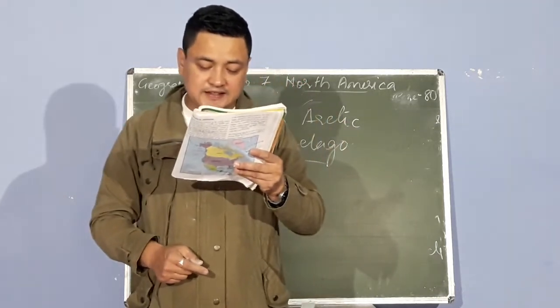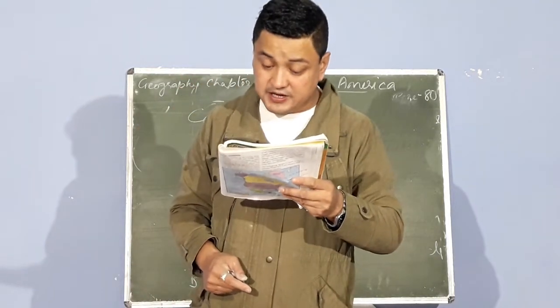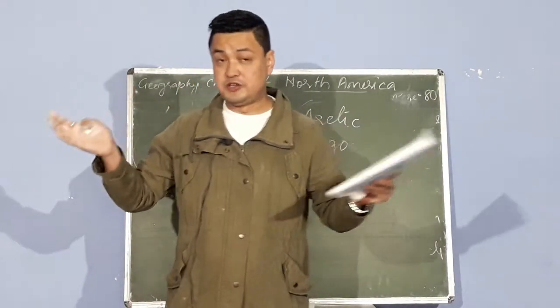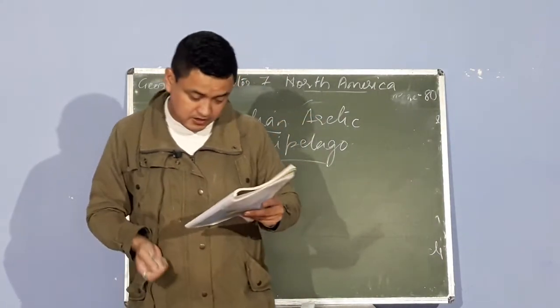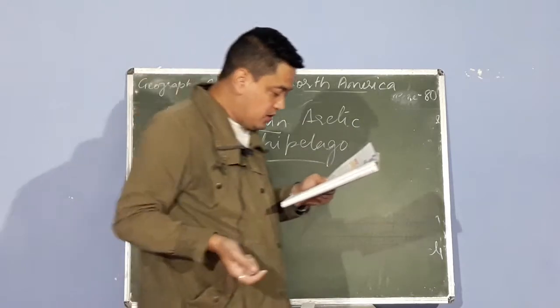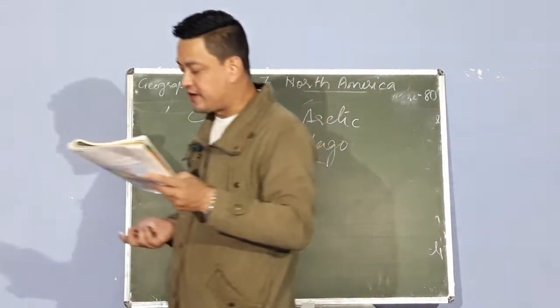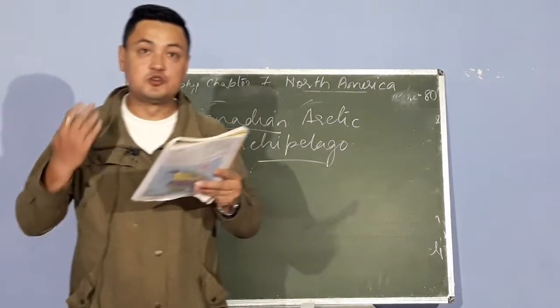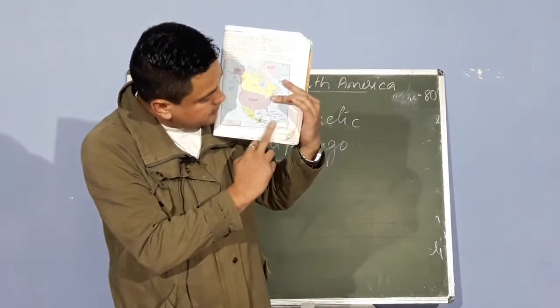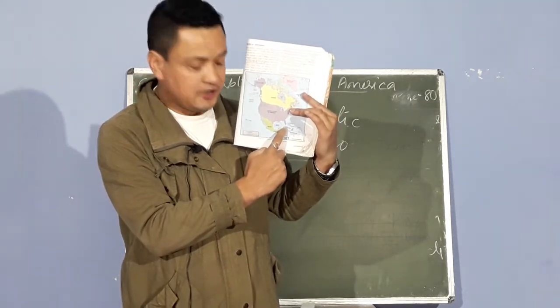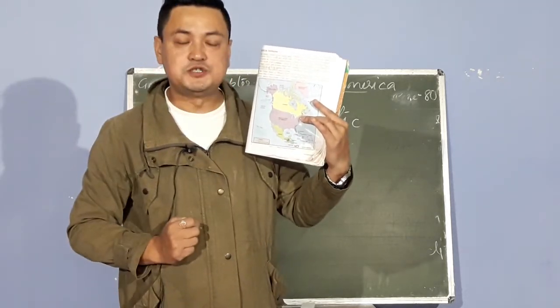The Greater and Lesser Antilles. Greater Antilles as well as the Lesser Antilles are two different island groups. The Greater Antilles includes large islands of Cuba. Can you find Cuba here? A small island in green color, in your book in map number 7.2.